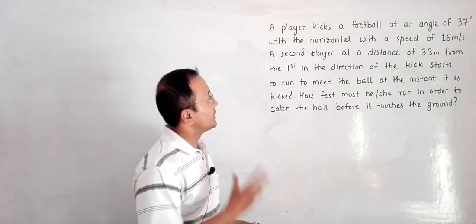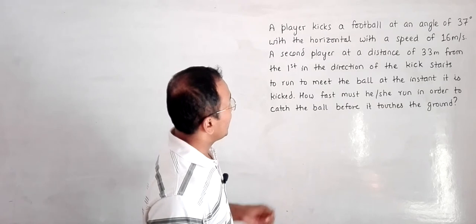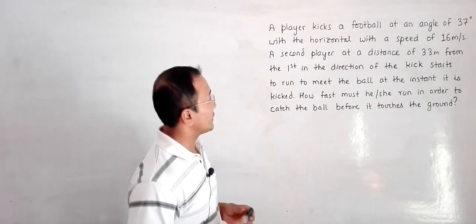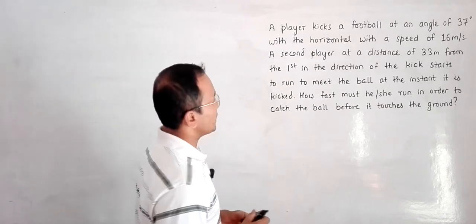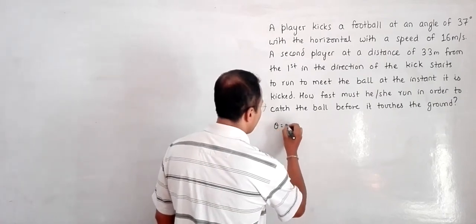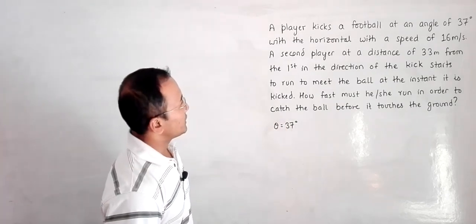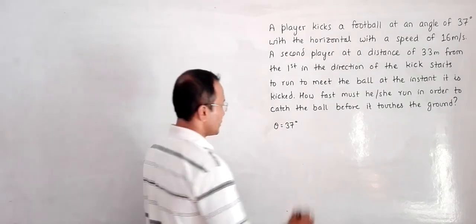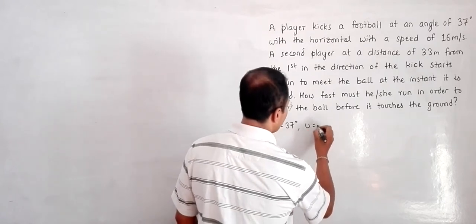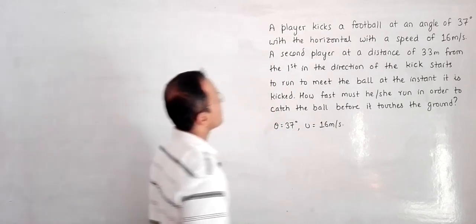Question today is a long question a bit. So a player kicks a football at an angle of 37 degree with the horizontal. So this is also a projectile question. So that's why we have initial angle theta equal to 37 degree with the horizontal with a speed of 16 meter per second. So the initial speed that he or she strikes it is 16 meter per second.